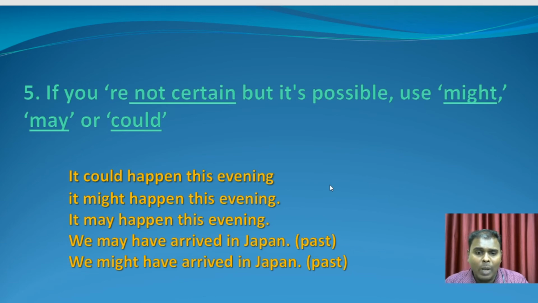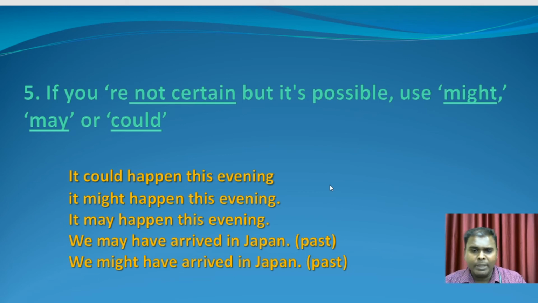We may have arrived in Japan. If you want to express possibility in a past situation, we may have arrived in Japan. What does it mean? There's a possibility of having arrived in Japan in the past. You are not sure about it, but it is possible.